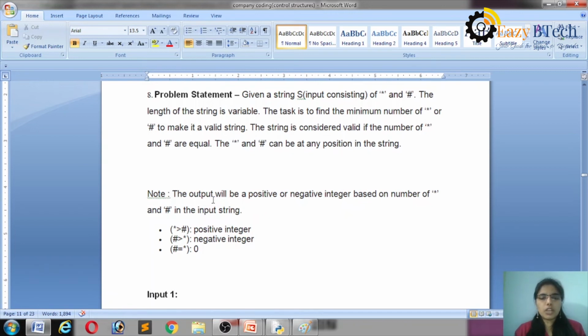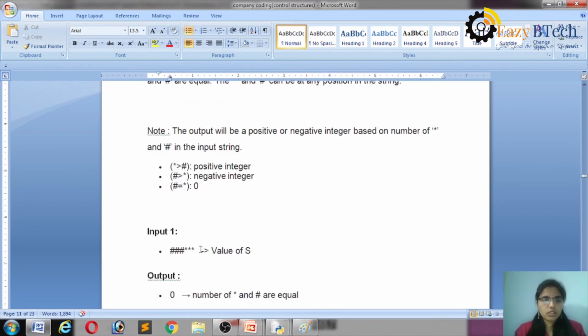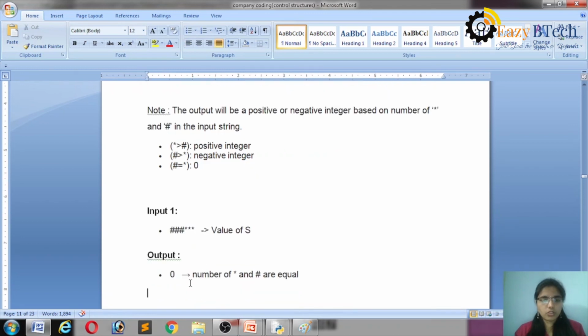Okay. The output will be, so what is the note here? Check here. The output will be a positive or negative integer based on the number of stars and hash in the string. If star is greater than hash, positive integer. If hash is greater than star, negative integer. If hash is equal to star, then the answer is 0. So star, hash, star. The answer is 0 because both are equal.